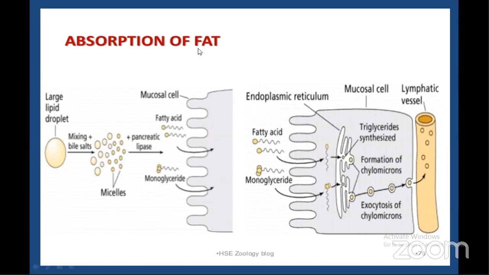Means first they are facing their hydrophilic ends towards the cell surface. We can see here these are the two ends of the fatty acids. The chain which is having wavy motion is hydrophilic, which is turning towards the epithelial surface, and the opposite end is the hydrophobic. The core also includes cholesterol and fat soluble vitamins. This core of long chain fatty acids, the micelles are having fatty acids, cholesterol and fat soluble vitamins.